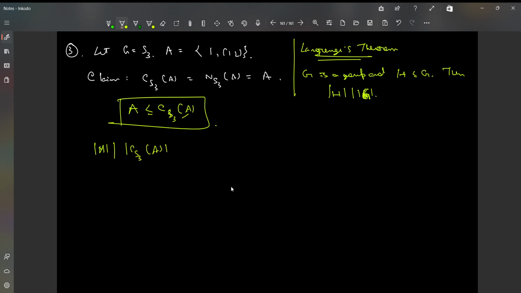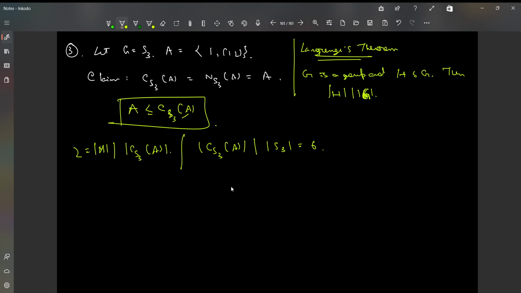So the order of A should divide the order of the centralizer in S3, right? Moreover, the centralizer itself is a subgroup of S3, so it must divide the order of S3. What is the order of S3? It's 3 factorial, it's 6.